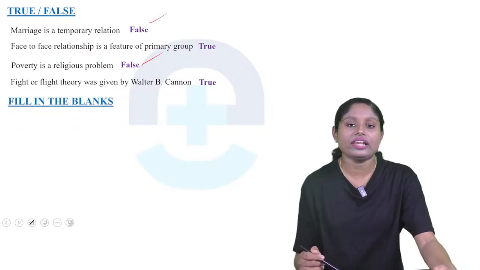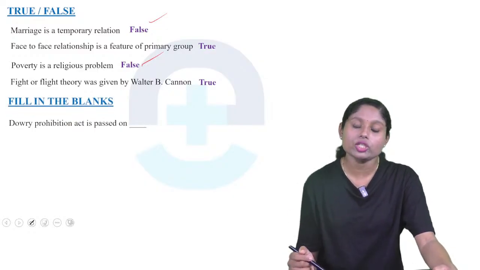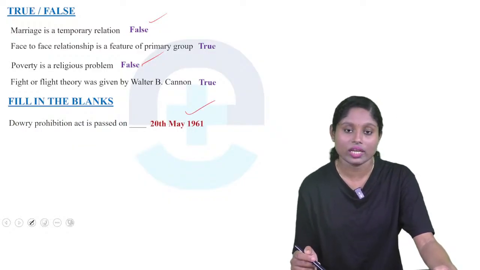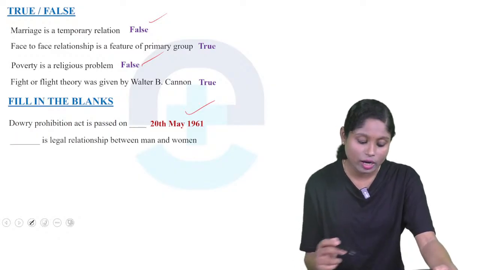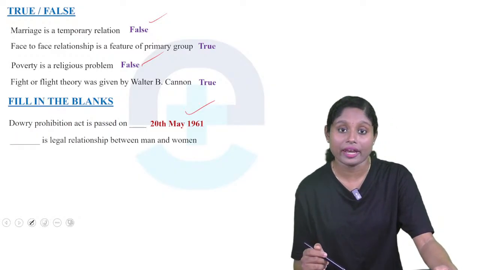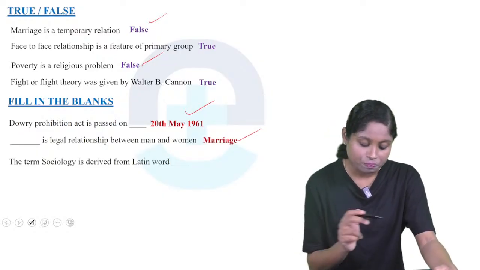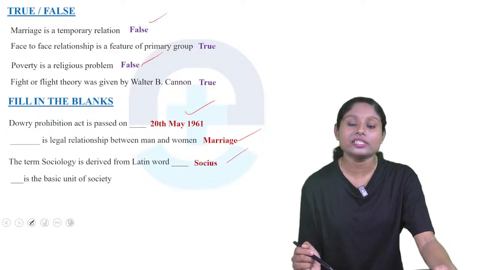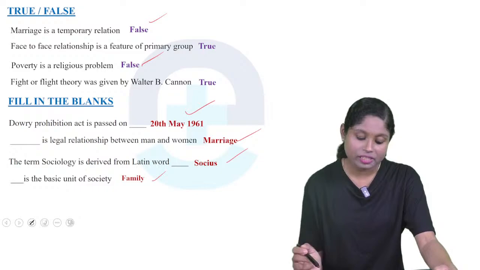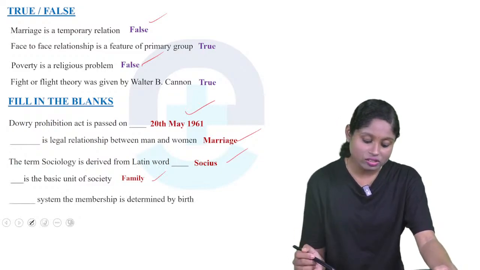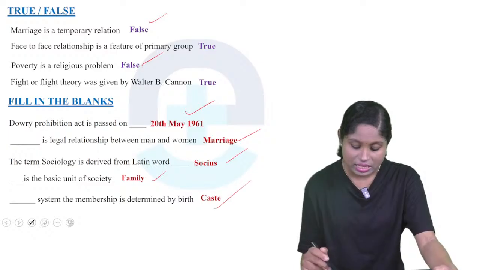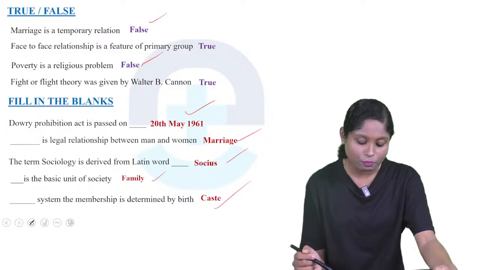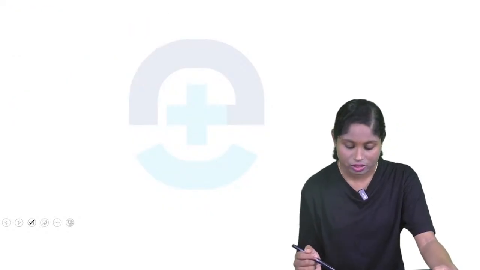So next, fill in the blanks. The Dowry Prohibition Act was passed in India on 20th May 1961. Dash is the legal relation between a man and woman. So what is it? It's marriage. The term sociology is derived from the Latin word socius. Dash is the basic unit of society. Family is the basic unit of society. Dash is the system in which membership is determined by birth. It is caste. We are born into a caste, that is determined. So the system in which membership is determined by birth is caste.